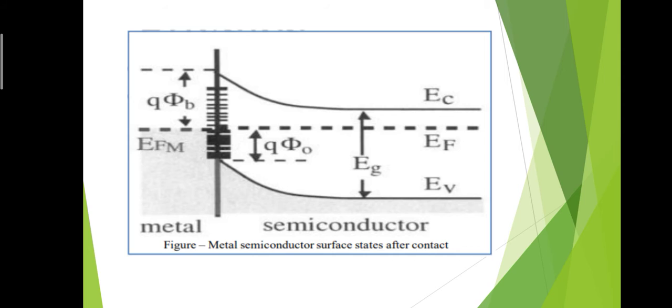that is a band curvature of the band gap of the semiconductor. There is a curvature formation, or band curvature formation, which is denoted by Q phi 0, and this band curvature energy lies in between EF minus EV. So this is the metal semiconductor surface states after contact.